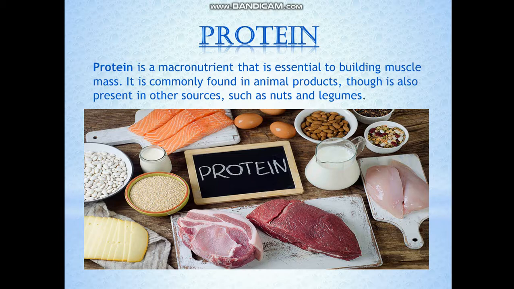Chemically speaking, proteins are polymers of amino acids. That means amino acids join together to form long chains of proteins. Long chains of amino acids form a specific protein. These amino acids are covalently linked to each other by a special kind of bond which is called a peptide bond.